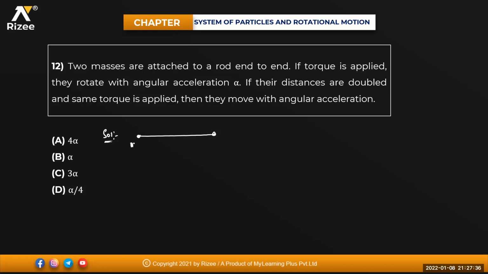Here there is a mass m1, here there is a mass m2, and this is your center. This is r, and this one is also r. A torque is applied, they rotate with an angular acceleration alpha. If their distances are doubled, first I'll write for the first condition. Moment of inertia equals m1 into r squared plus m2 into r squared, so it is (m1 plus m2) into r squared.